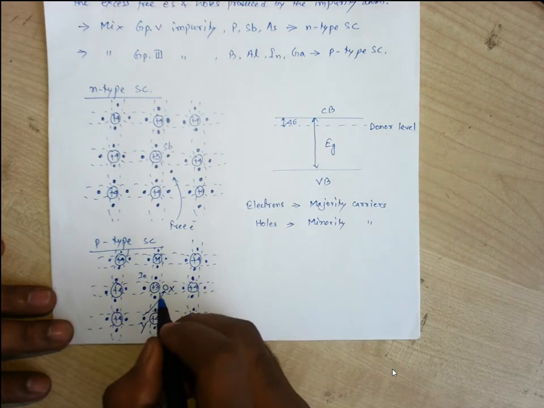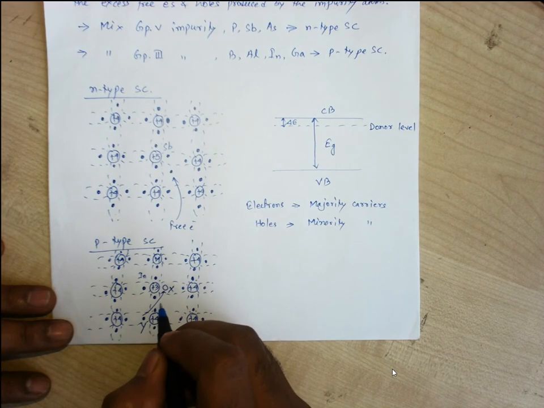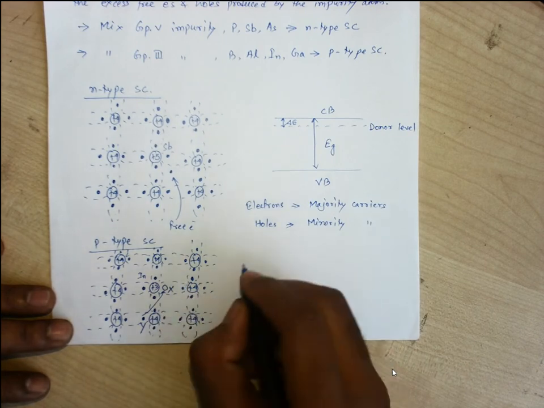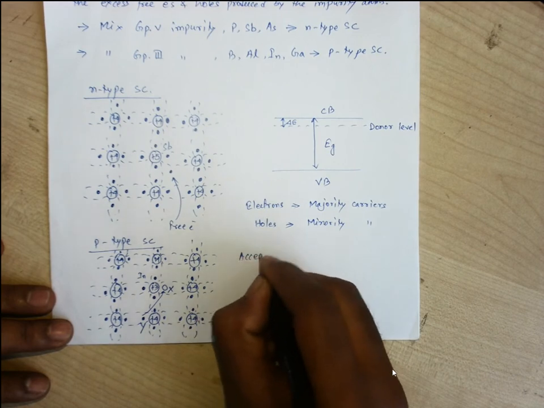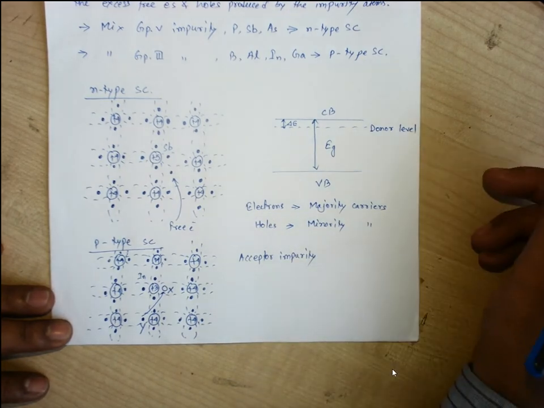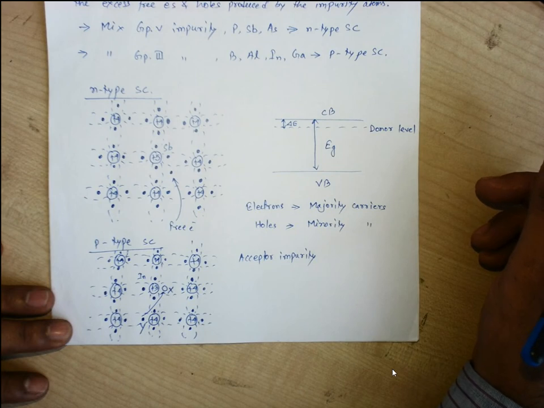Now this indium atom, as it has a vacant place where it can accept an electron, this impure atom is known as an acceptor impurity or p-type impurity. It is known as an acceptor impurity as it can accept an extra electron at its outer shell. So we get the p-type semiconductor due to these group 3 impure atoms, because of the vacant place in the outer shell.